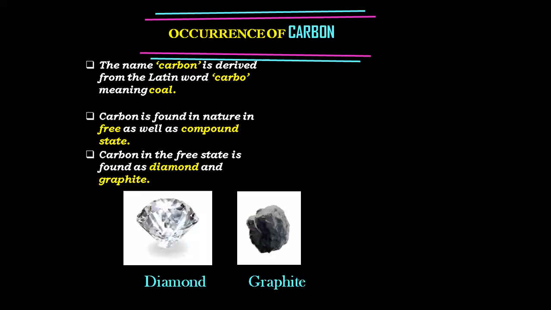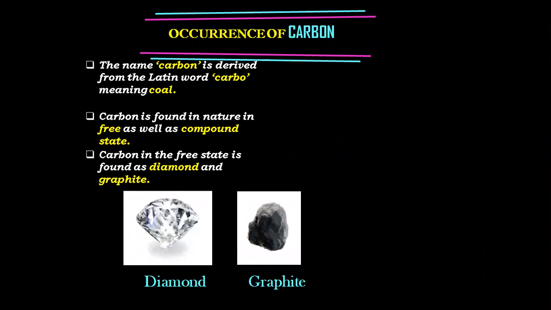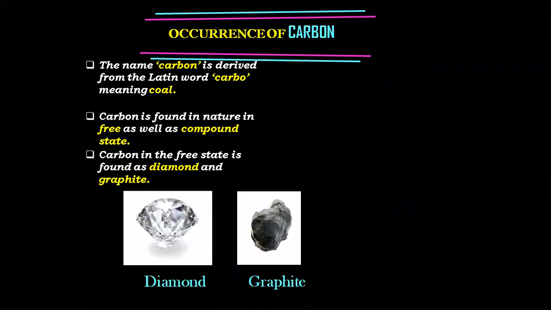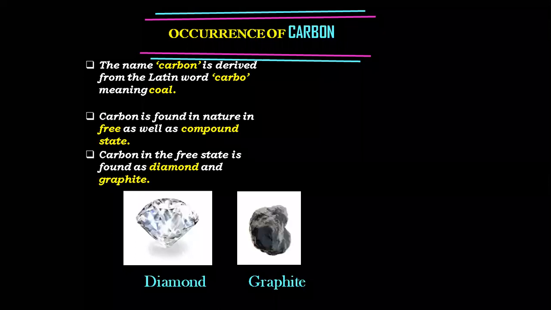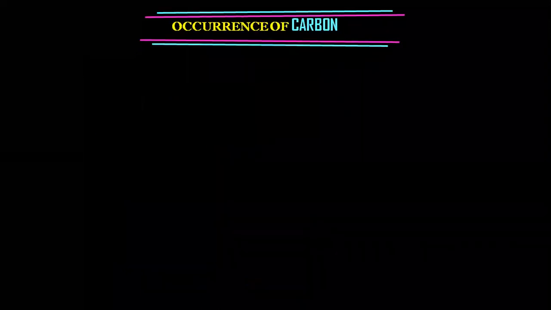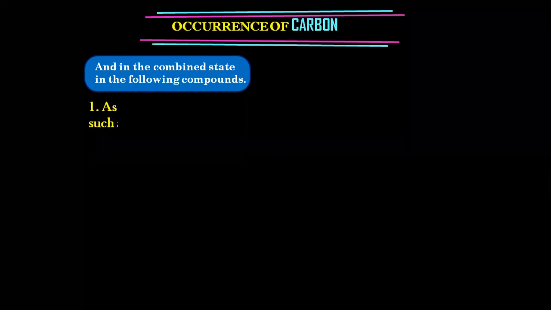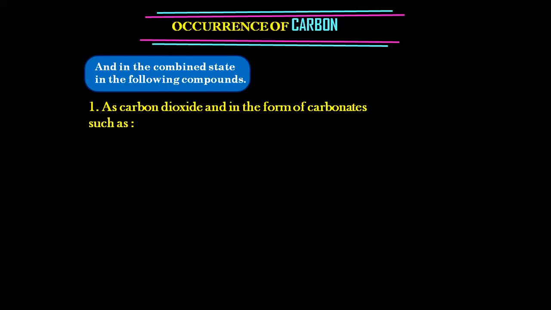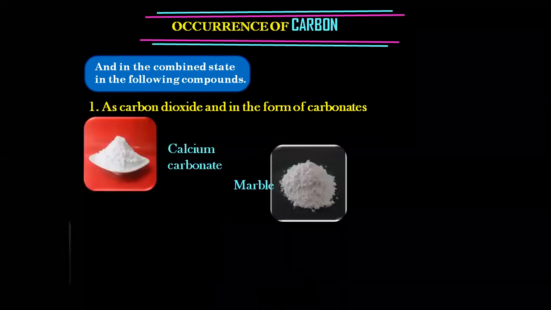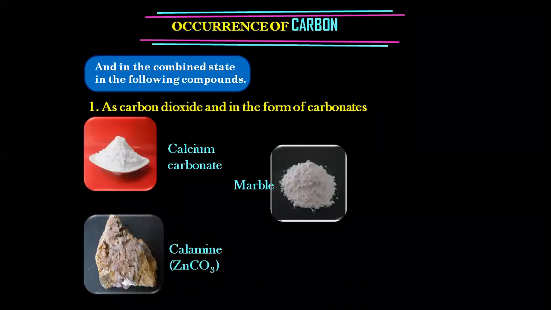Under occurrence of carbon, as we have discussed, carbon is present in free state as well as in combined state. In free state, we have diamond, graphite, and fullerenes also. But in combined state, let us see the following compounds. It is present as carbon dioxide and in the form of carbonates such as calcium carbonate, your marble, and your calamine, which is zinc carbonate.